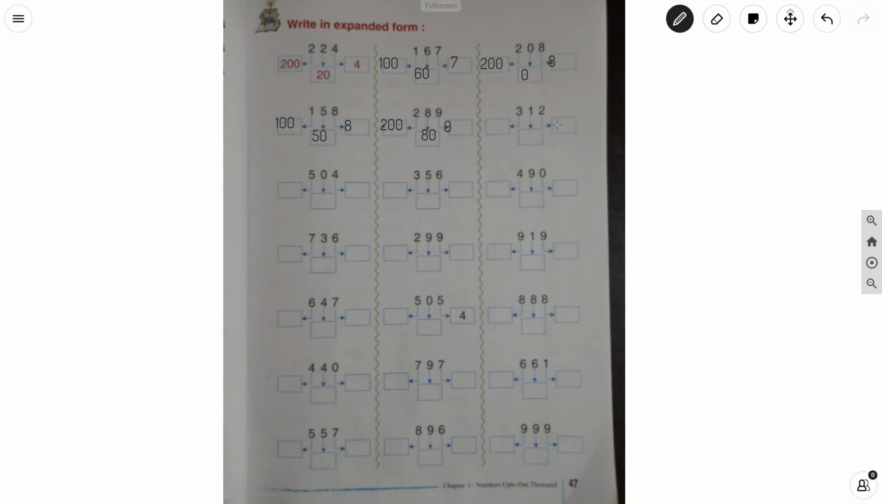Next number is 312. In 312, what is there in a ones place? 2. 2 is there in a ones place. So the value is 2 into 1 is 2. And then what is there in a tens place? 1 is there in a tens place. So 1 into 10 it is 10, and then what is there in a hundreds place? It is 3. So, the value is 3 into 100, it is 300.